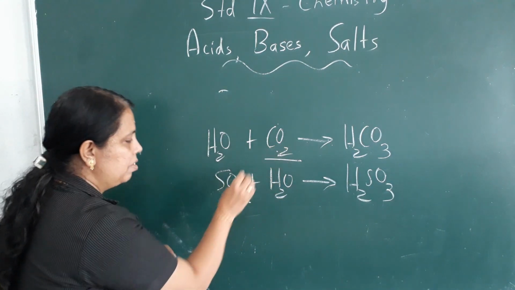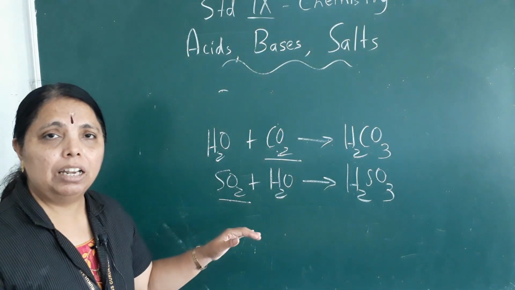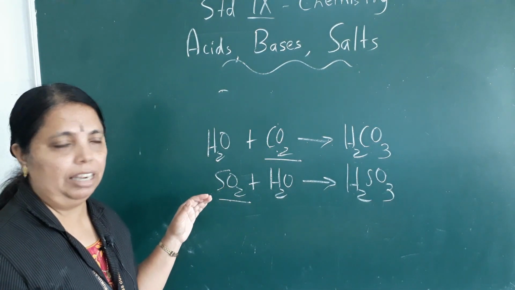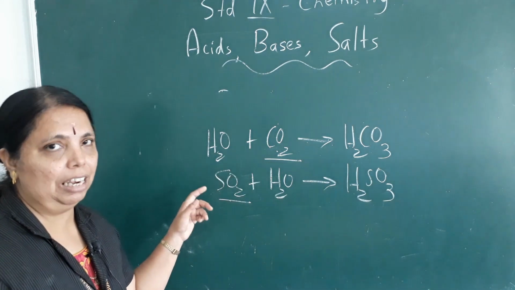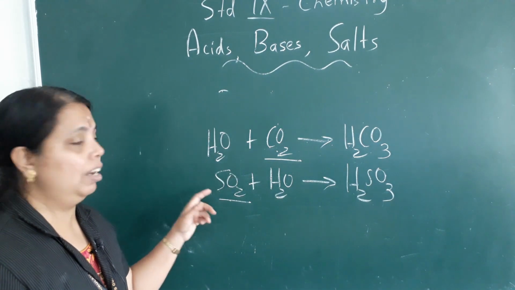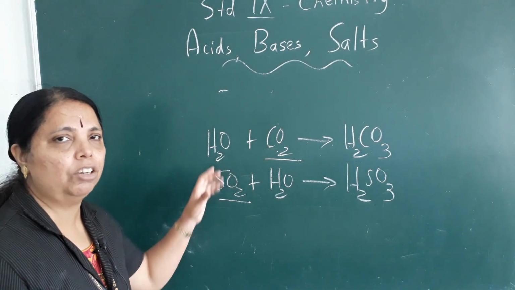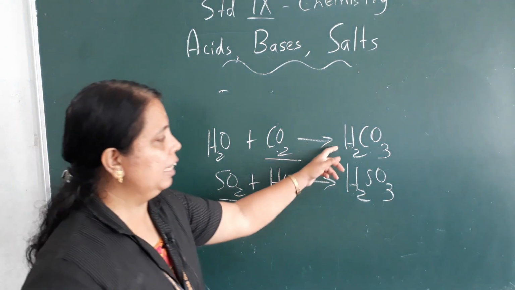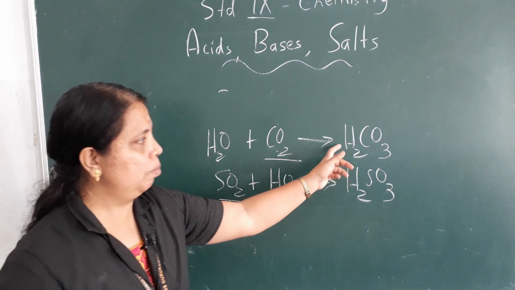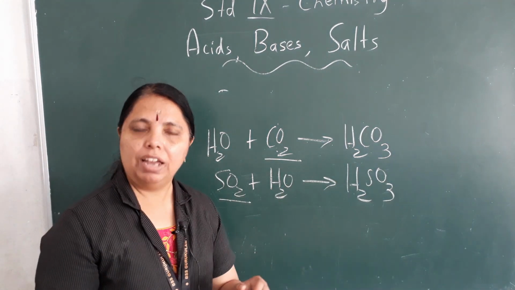Carbon dioxide and sulfur dioxide, non-metal and oxygen combine and we get oxides. Here both the oxides are non-metallic oxides. Remember, metals are not involved; non-metals combine and we get non-metallic oxides, and when they react with water we get acids. This is carbonic acid and this is sulfurous acid.